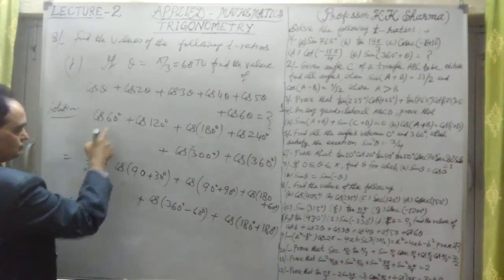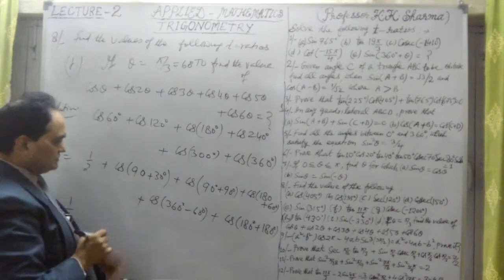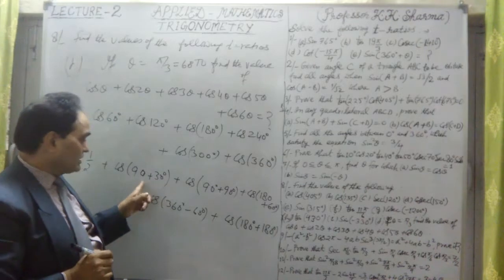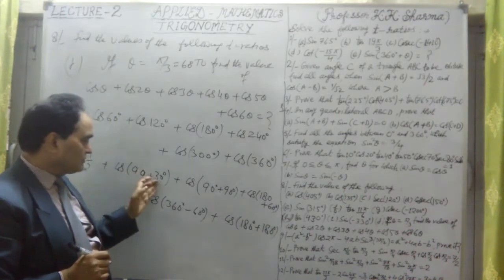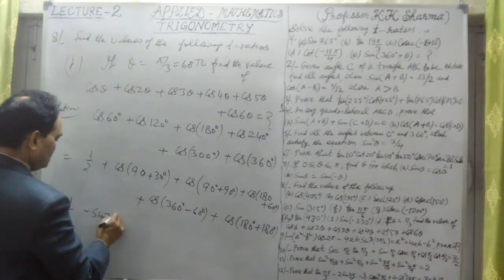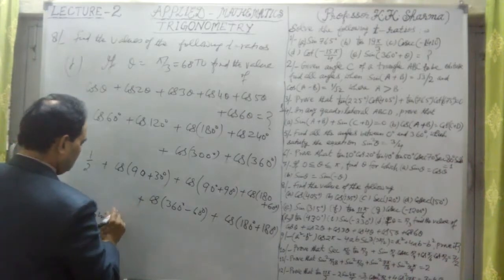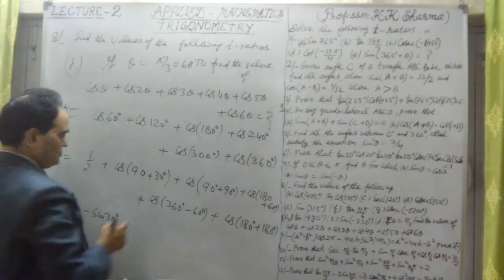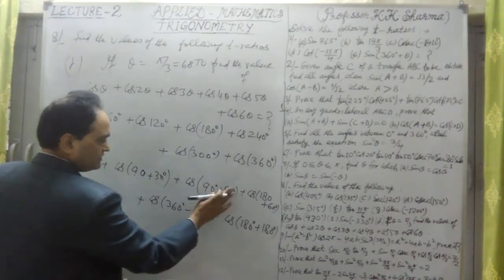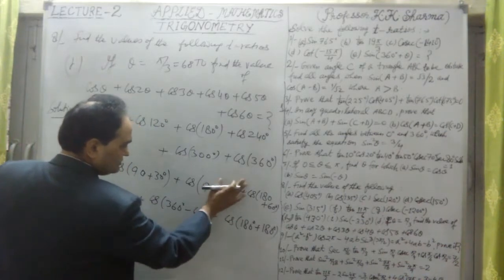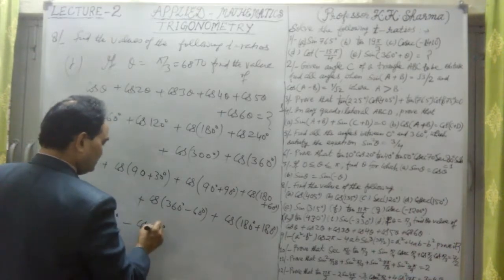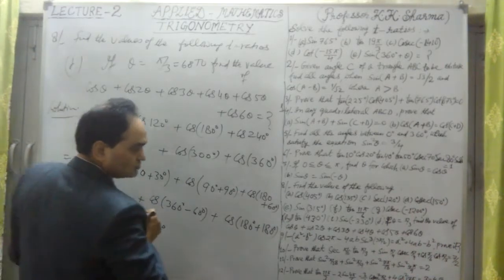First is 1 by 2, because cos 60 we know. Now cos of 90 plus theta: this angle is lying in the second quadrant, so cos is negative, and cos of 90 plus theta is minus sin theta. So this is minus sin 30 degree. Then cos of 90 plus 90. Again, taking 90 degree as theta, 90 plus theta is in the second quadrant.